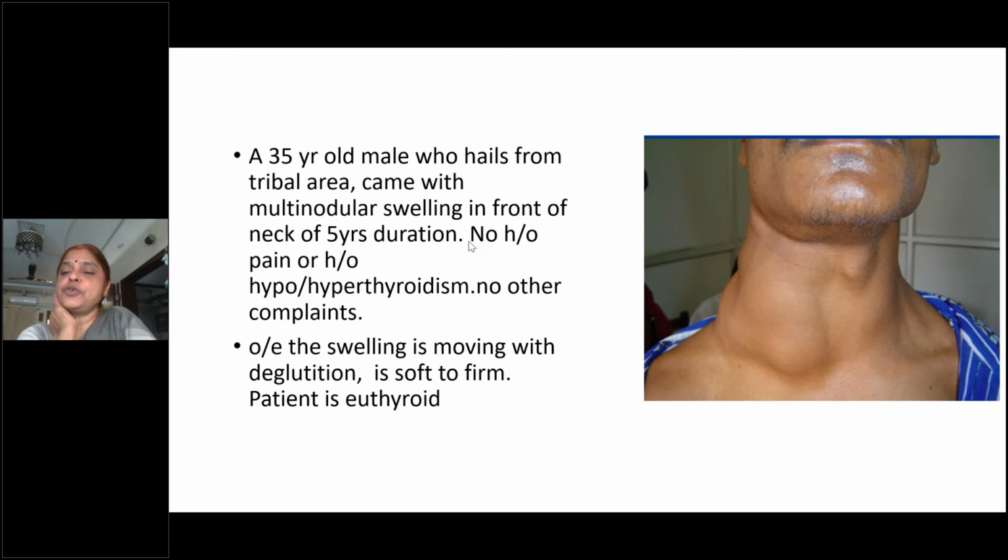Nandan seems to know. Pemberton sign. Very good. Kiran Mai has come up with the Pemberton sign. So Pemberton sign is done, as Nandan said, by raising the hands above the head and keeping them close to the ears. What will be the appearance of the patient if you do this test?